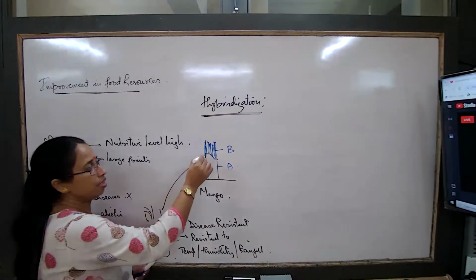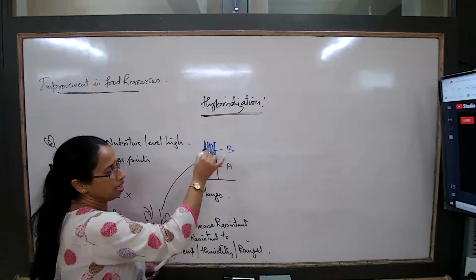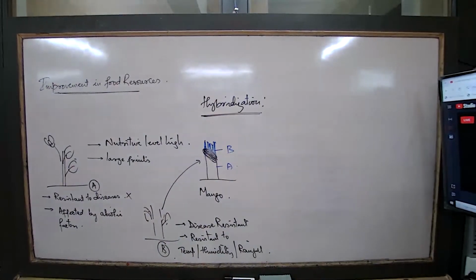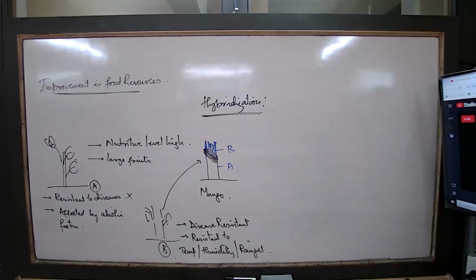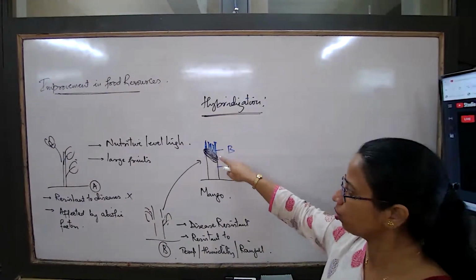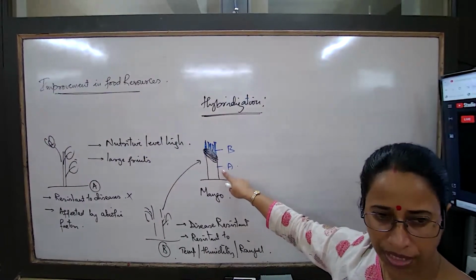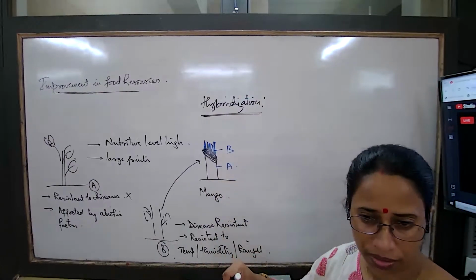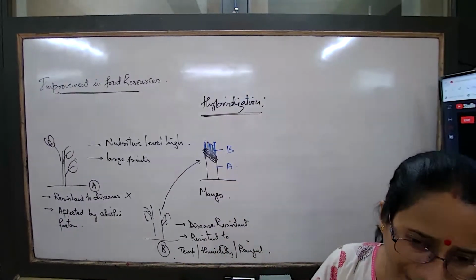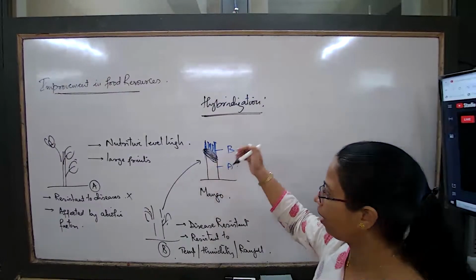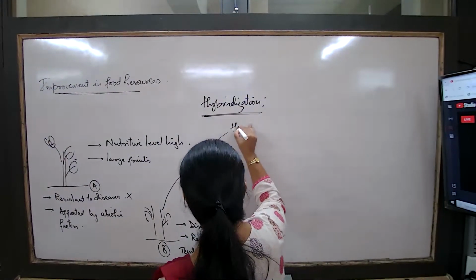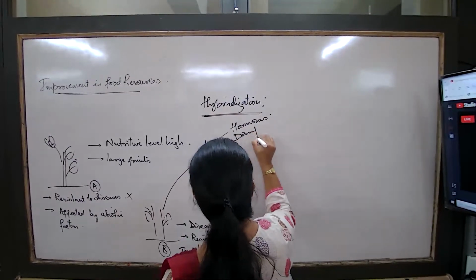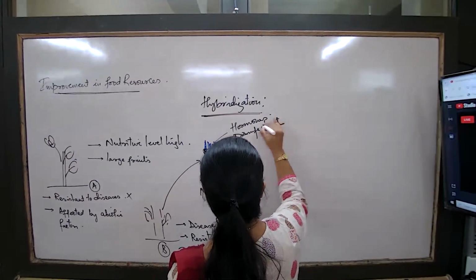Now what is done? Some tissues are allowed to remain together with the help of some ropes or tissue tapes. The two different parts of the stem, sometimes the stem and the bud, sometimes the stem and the root. Various different types of plants are brought together, tied like this, and here some special chemical substances for growth, some disinfectants to avoid infection, all these are added.